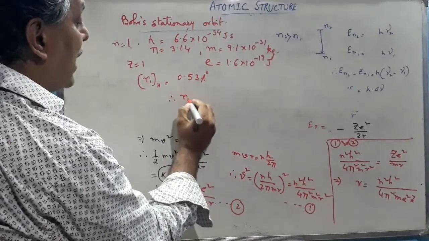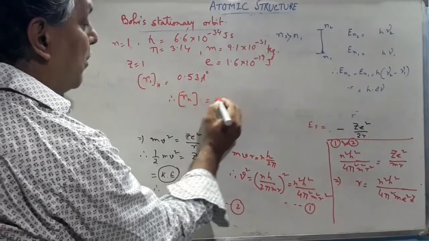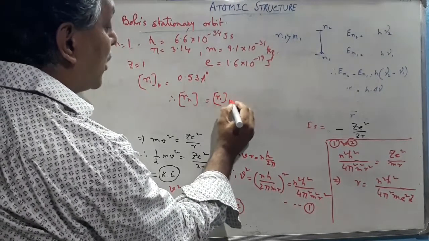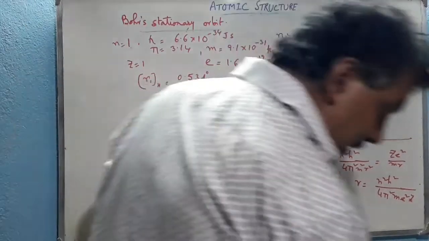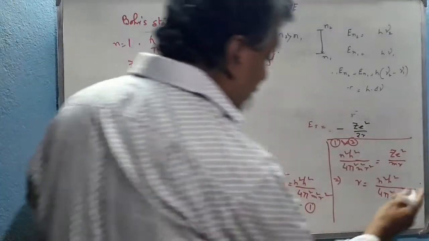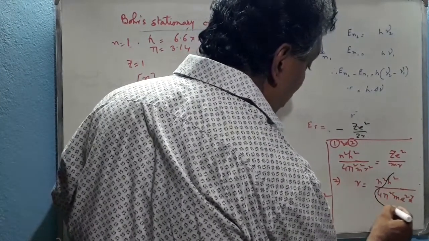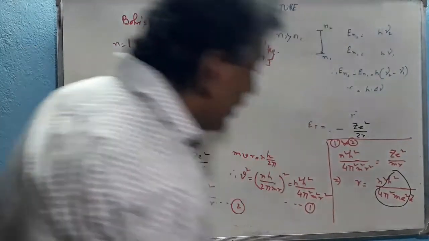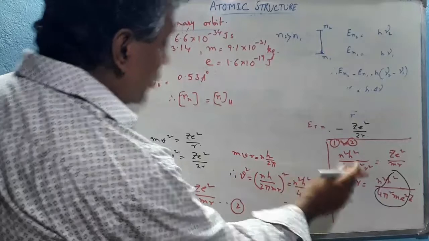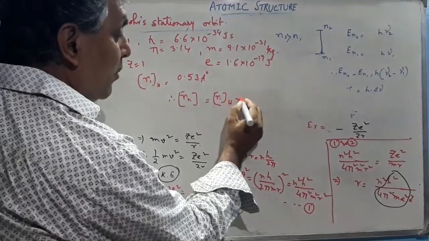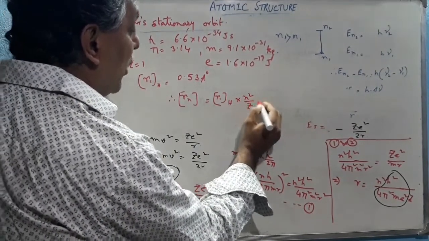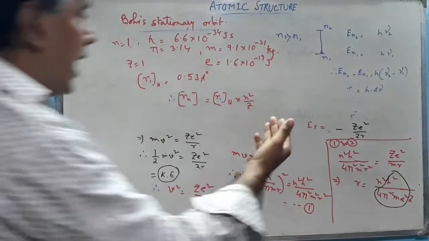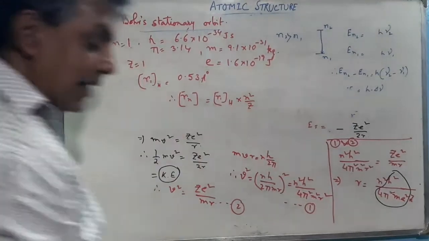So the radius of the nth orbit of any atom can be expressed by the radius of the first orbit of hydrogen atom, because h square by 4 pi square m square e square remains constant for any atom. So it is equal to R1 of hydrogen atom into n square by Z. We can calculate the radius of any orbit of any atom by putting the values of n and Z here.